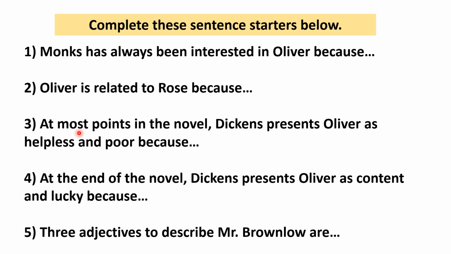At most points in the novel, Dickens presents Oliver as helpless and poor because. At the end of the novel, Dickens presents Oliver as content and lucky because. Three adjectives to describe Mr. Brownlow are. Okay, pause the video now, complete these sentence starters, and then come back.